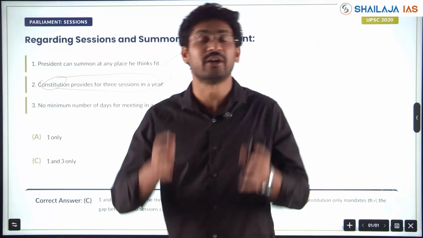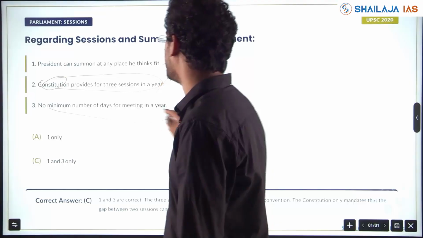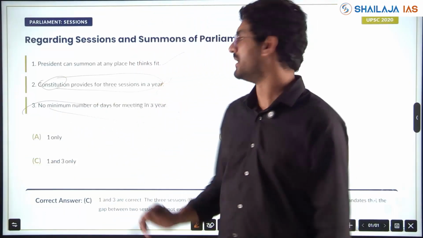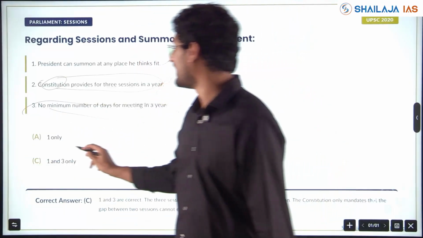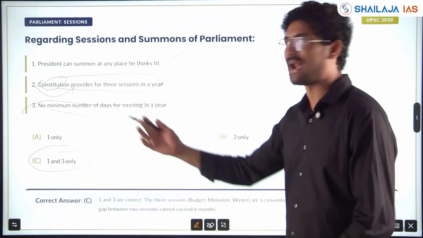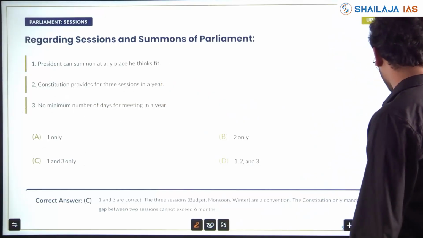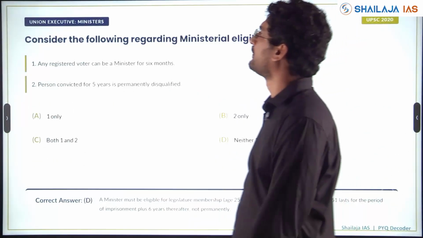The Constitution does not provide that this many sessions only have to be held. No minimum number of days for meeting in a year. So statements 1 and 3 are correct. See, 'Constitution provides' is the trap asked again and again in UPSC. So 2 pairs right here.